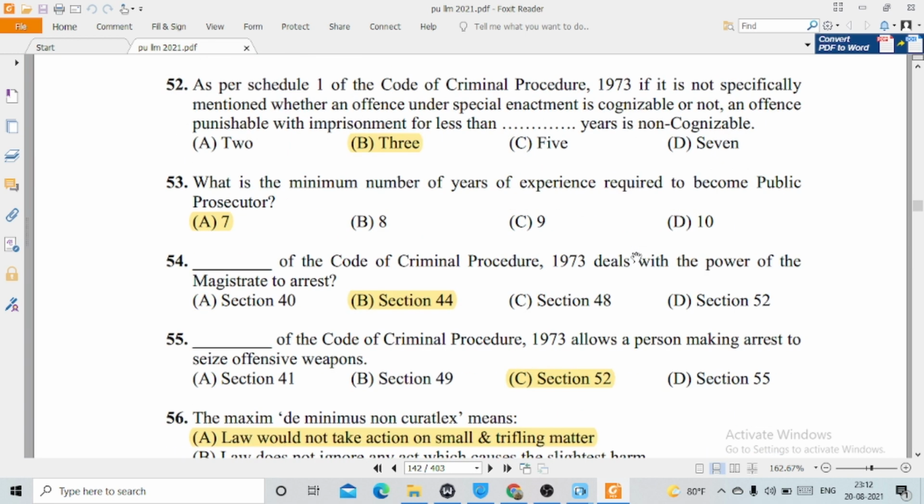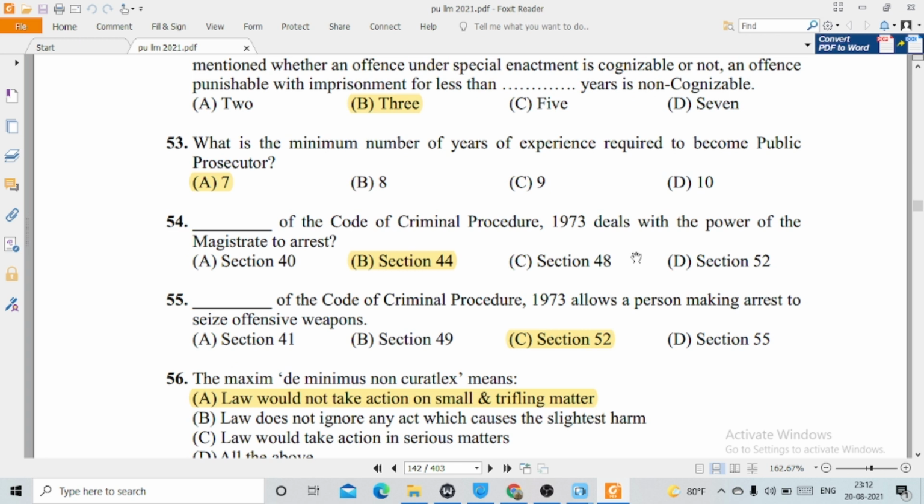53, what is the minimum number of years of experience required to become a public prosecutor? This is option number, 7 years. 54, Section 44 of the Code of Criminal Procedure 1973 deals with the power of the magistrate to arrest. This is option number B, Section 44. 55, Section 52 of the Code of Criminal Procedure 1973 allows a person making an arrest to seize offensive weapons.